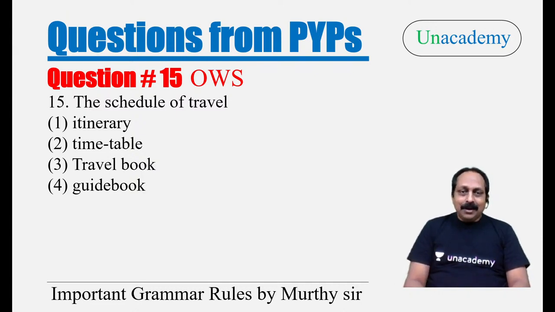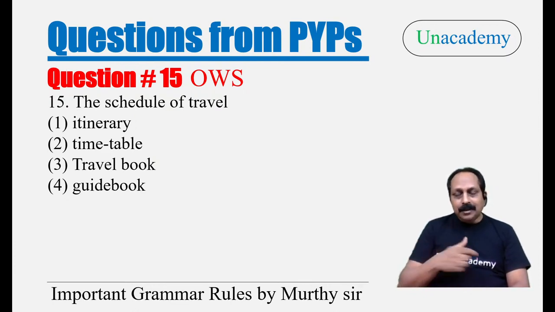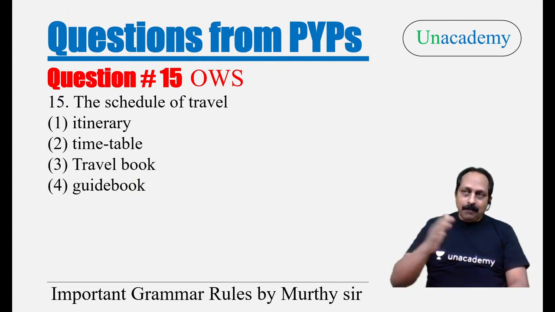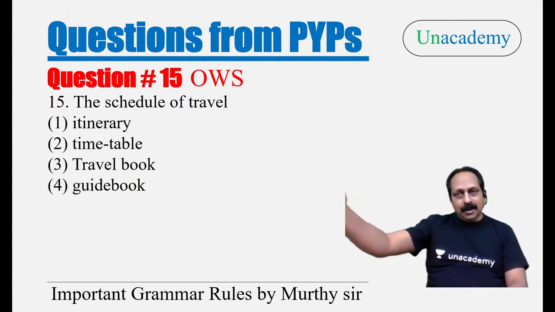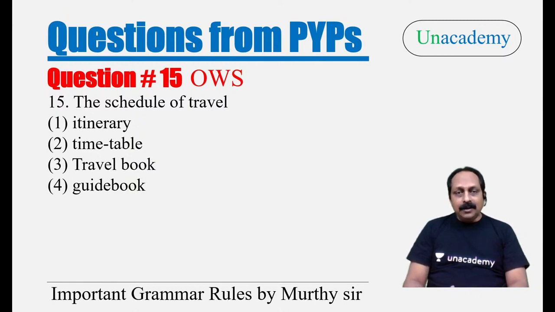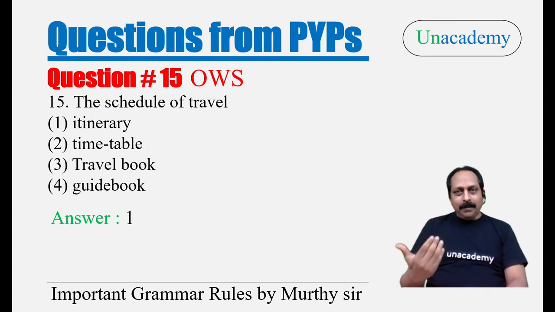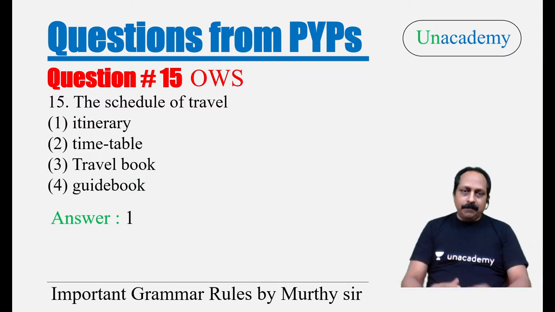Nice of you. This is an important question. What is it? The schedule of travel. You want to travel 10 days or 20 days, you have a schedule. First day this, second day that, third day something else. For that, the answer is the first option. What is the first option here? Itinerary. Actual pronunciation is itinerary, but it sounds a bit difficult. So people say itinerary. That is the answer. Other words are rather easy.